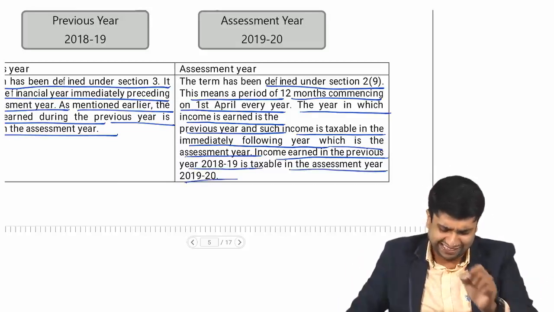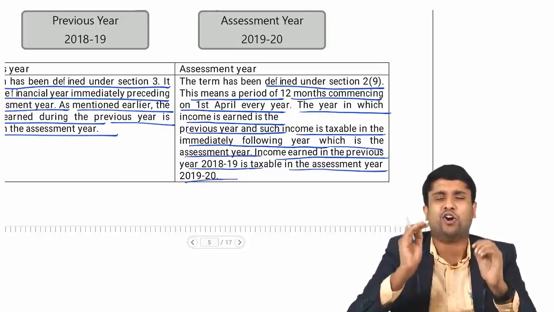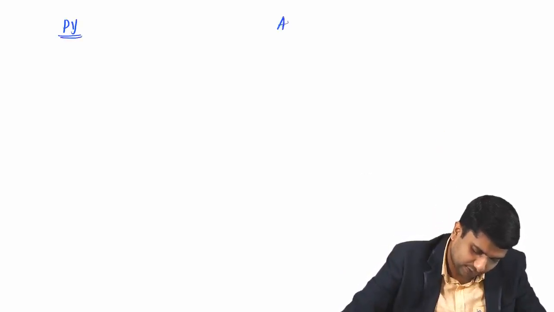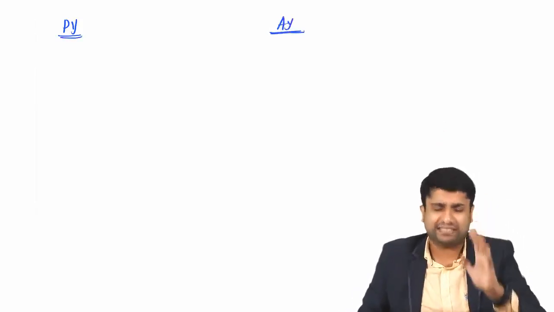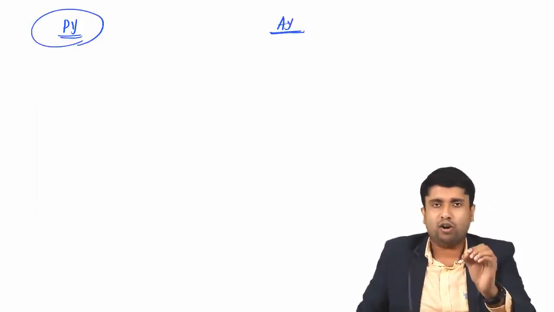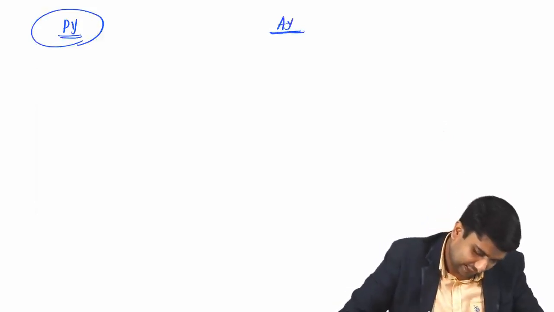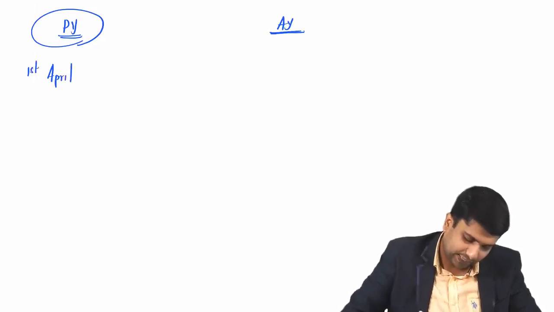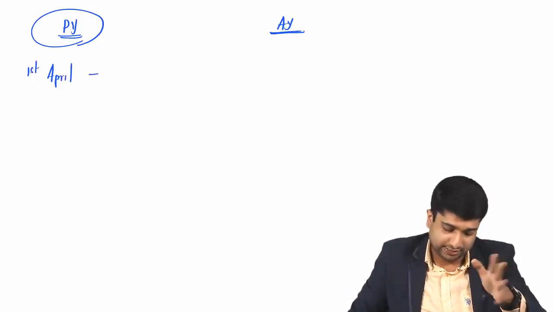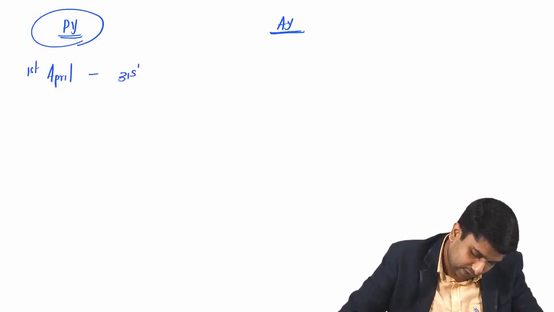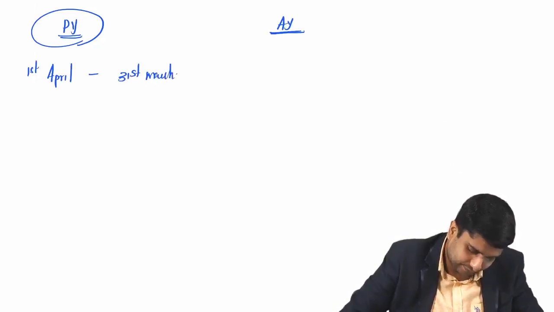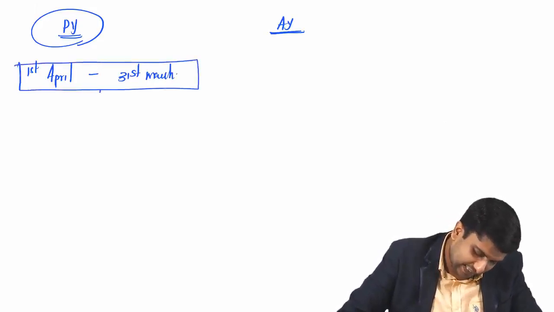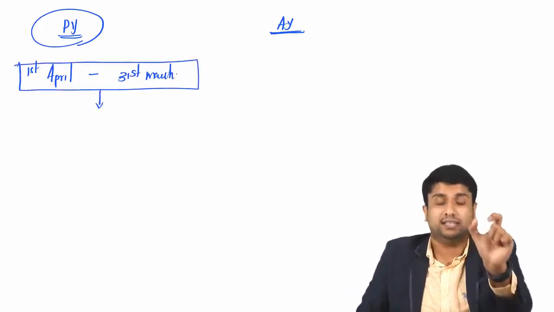What do you mean by this? Let's go back to the simple common layman's understanding. Now let's understand what is this previous year and what is this assessment year. Always we follow a year which starts with April. Our year starts with April of a particular calendar year and it ends with 31st March of a calendar year. The previous year simply means the year in which income is earned.